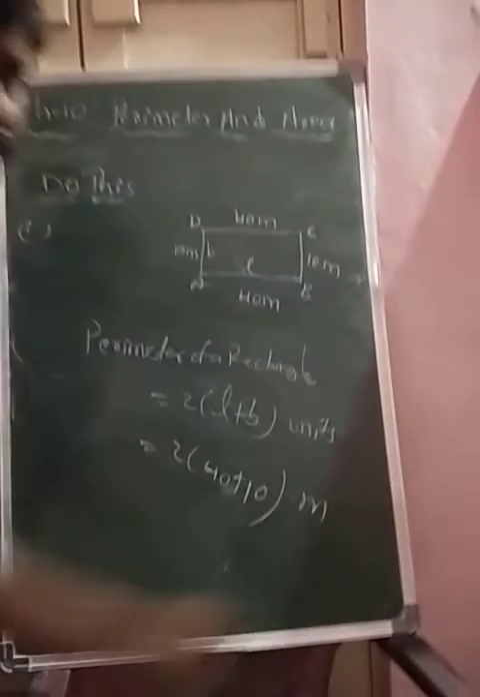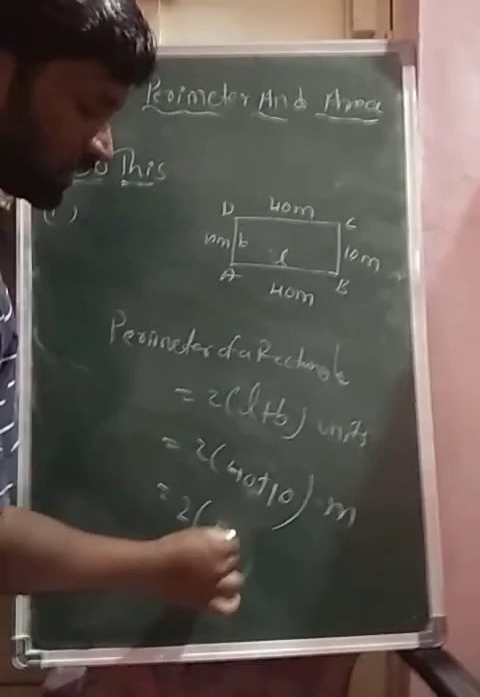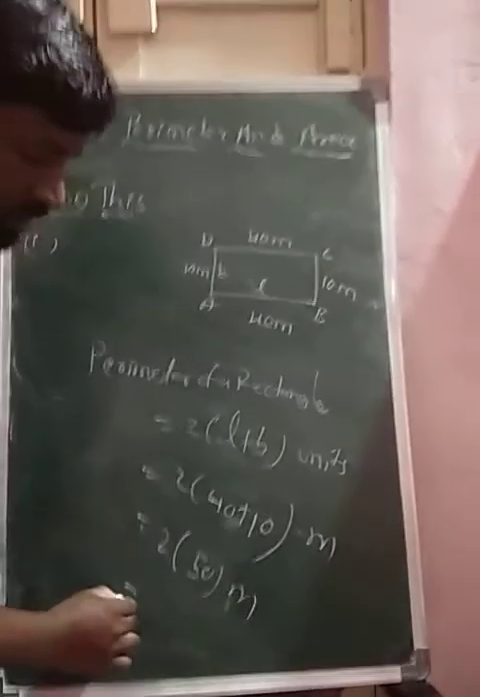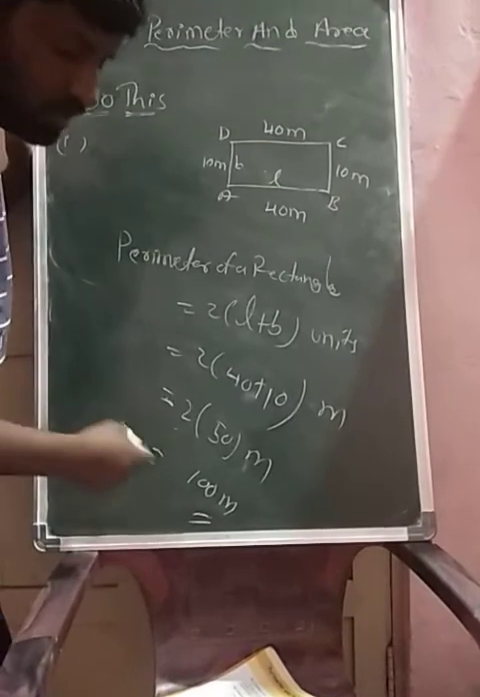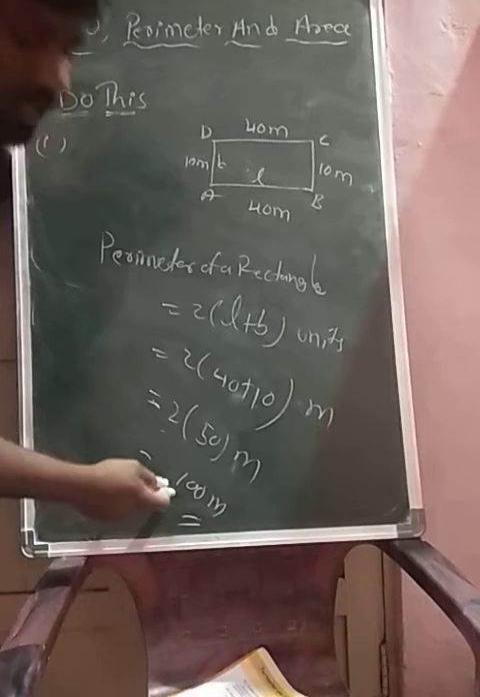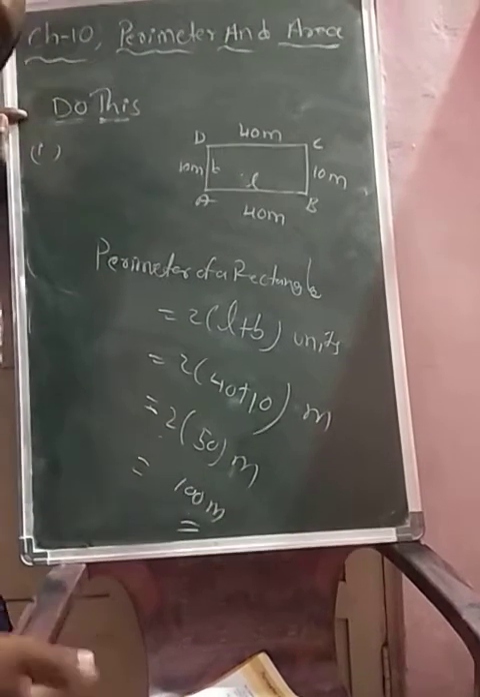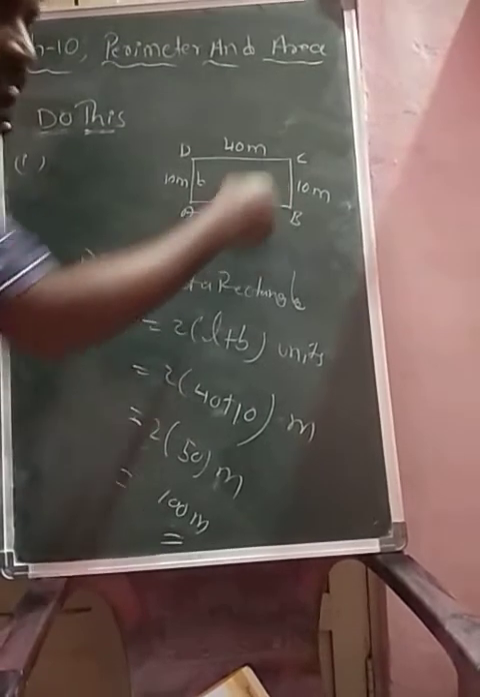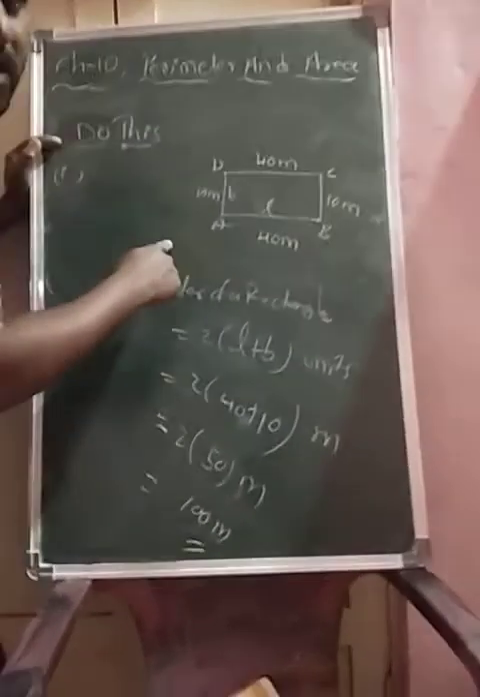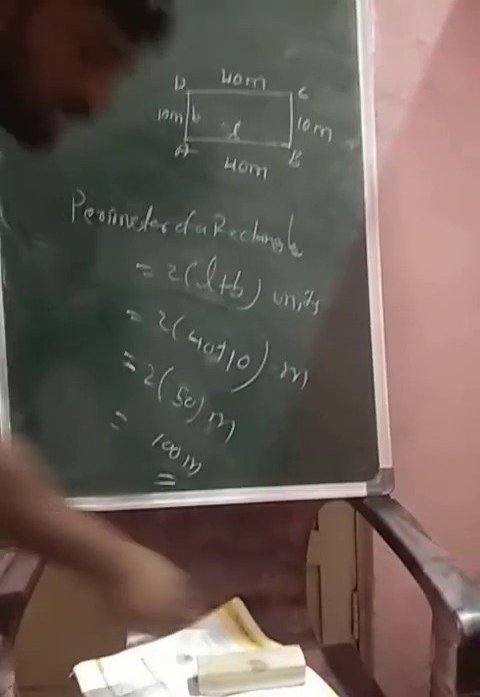Okay, now what are the units? Given units are meters. Then 2 of 40 plus 10, what? That is 50 meters. So 2 of 50, that is equals to what na? 2 fifties are 100 meters. So by using the formula you can find like this. By adding the sides, okay, now already we discussed in case 1. Now in case 2, by using the formula we can find the perimeter like this. Okay, now see one more question.